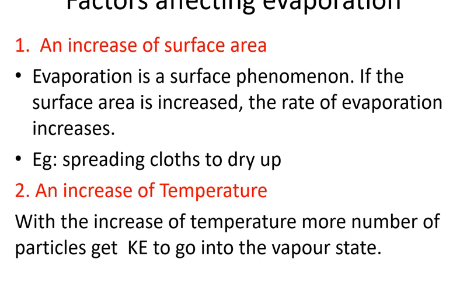Always remember, evaporation is a surface phenomenon. So if the surface area is increased, the rate of evaporation increases. Understand? If the surface area is increased, the rate of evaporation increases.